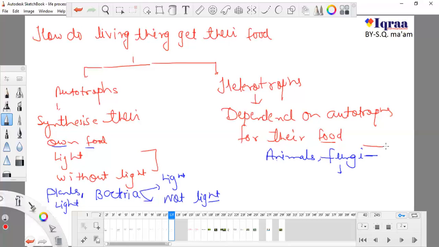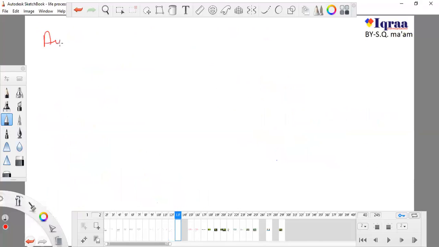No, it is not, neither plant nor animal. Don't get confused with it. Okay, so right now we are talking about autotrophs. Autotrophs are those organisms which can synthesize their own food either in the presence of light or without light.